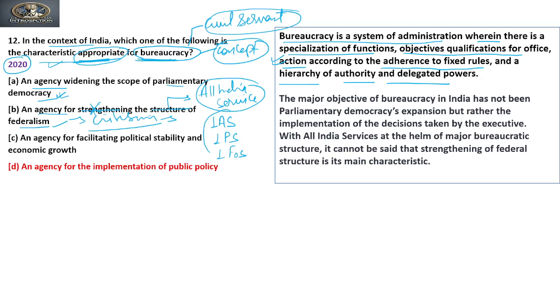Their appointment and recruitment is done through the center, through a specialized agency known as the Union Public Service Commission. This commission recommends the names through examination to the center, and then the concerned ministry presents that recommendation to the president, and the president will appoint them, right?